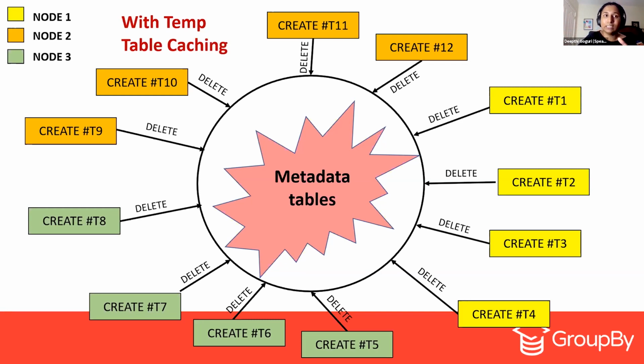But after they used temp table caching, something else happened: the contention happened for the deletes. Now we have cached all that metadata of the temp tables, but then that metadata gets invalidated. How does it get invalidated? For example, we have a stored procedure. We created a temp table, but then somewhere in between in the stored procedure, we created an index.